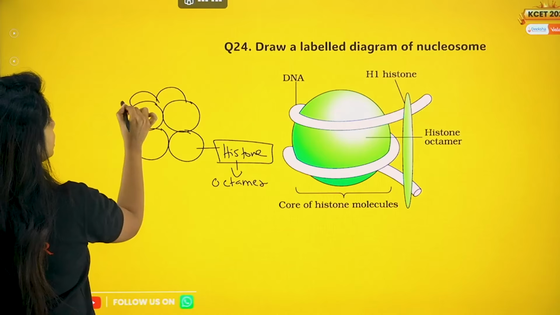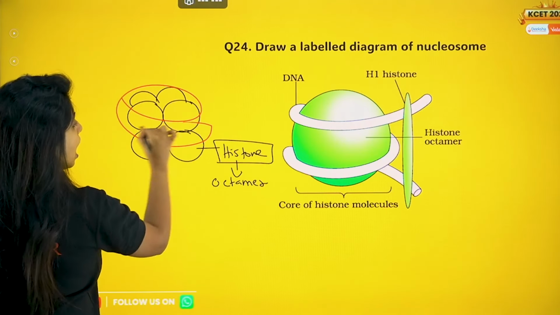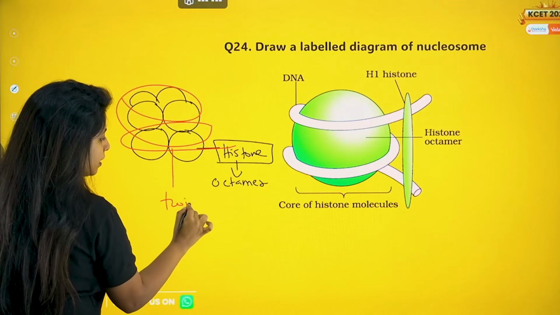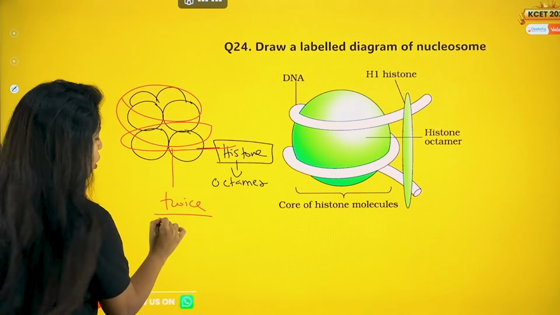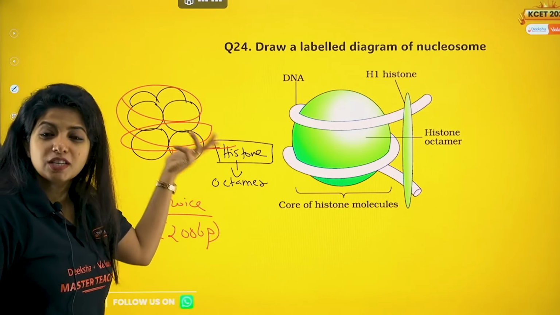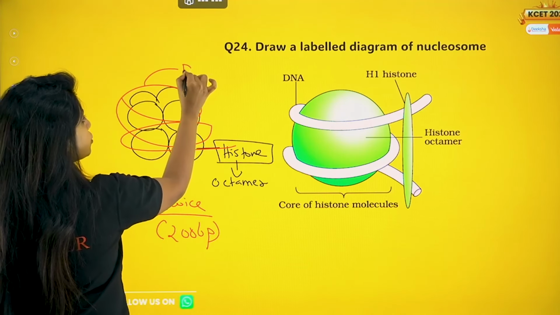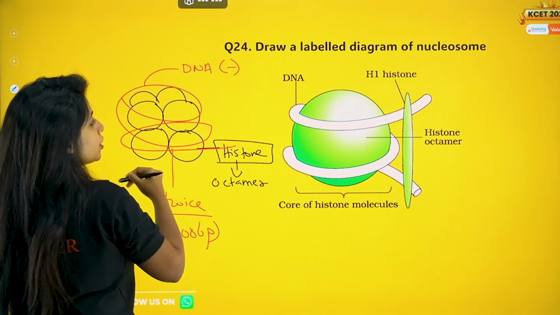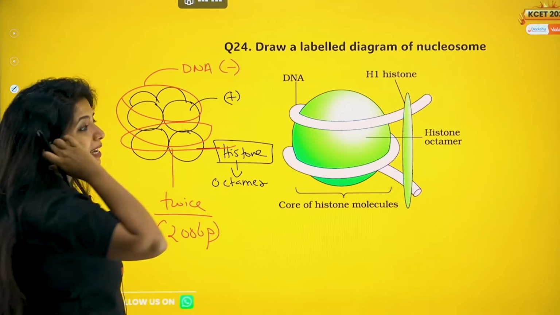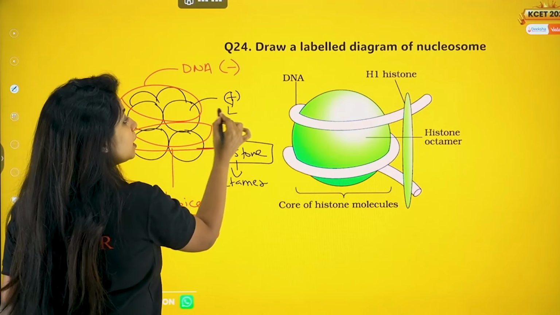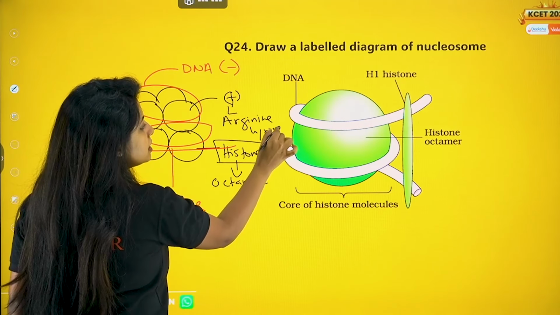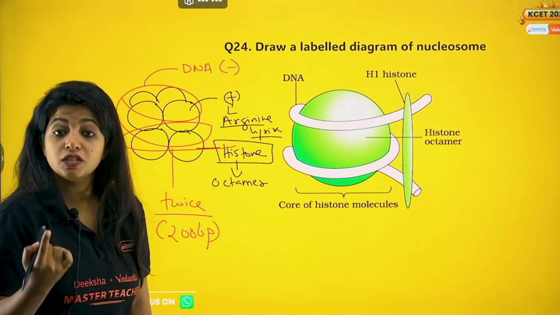On this histone protein, the DNA is wrapped around, just twice. Almost 200 base pairs of DNA will be there. Why does the DNA wrap around this histone protein? Because DNA is negatively charged, whereas the histone protein is positively charged. Why is it positive? Because it is made up of amino acids arginine and lysine. Arginine and lysine, both of them are positively charged amino acids.